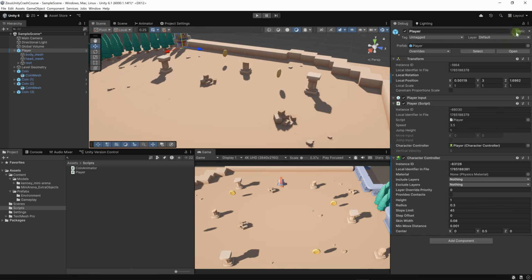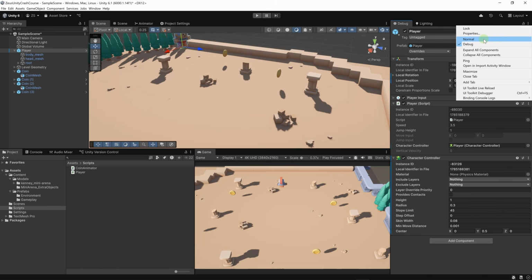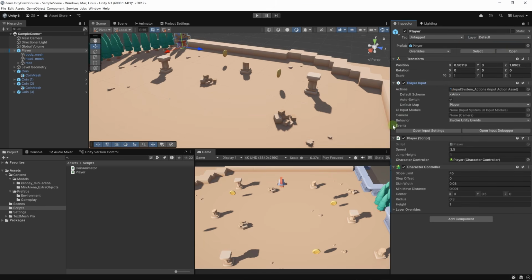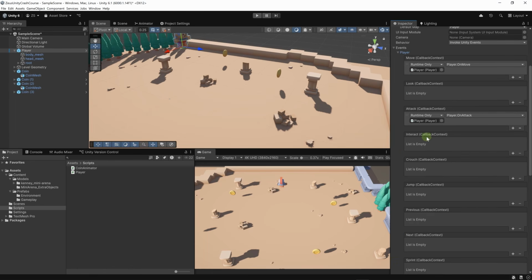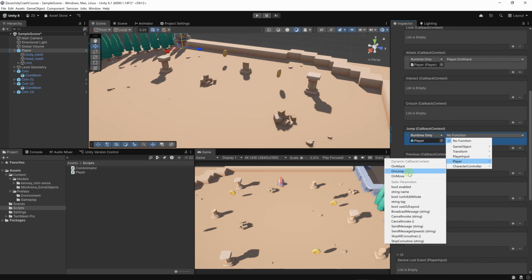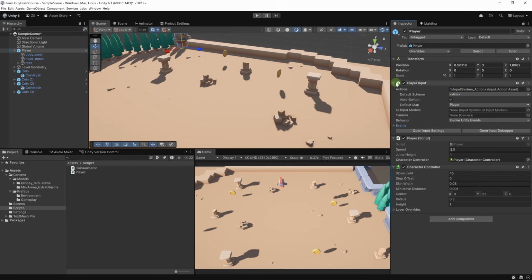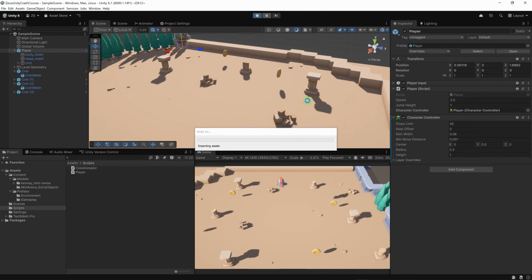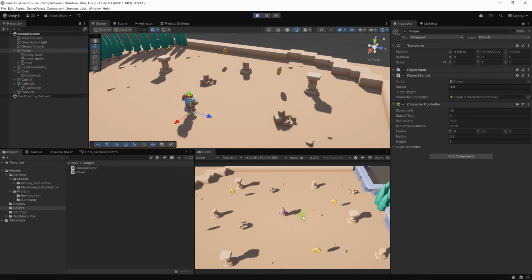Let's go back to Unity and let's reset our inspector to the normal mode. We need to connect our action here. Let's go to events, then player, then let's look for jump. This is it, jump. And we can drag and drop our player here from the hierarchy. Then we're going to look for the OnJump method. Here it is. Okay, let's collapse this player input and we have all the parameters set. Now let's test it. We're going to play the game. Our character is on the floor. We're going to hit space to jump.